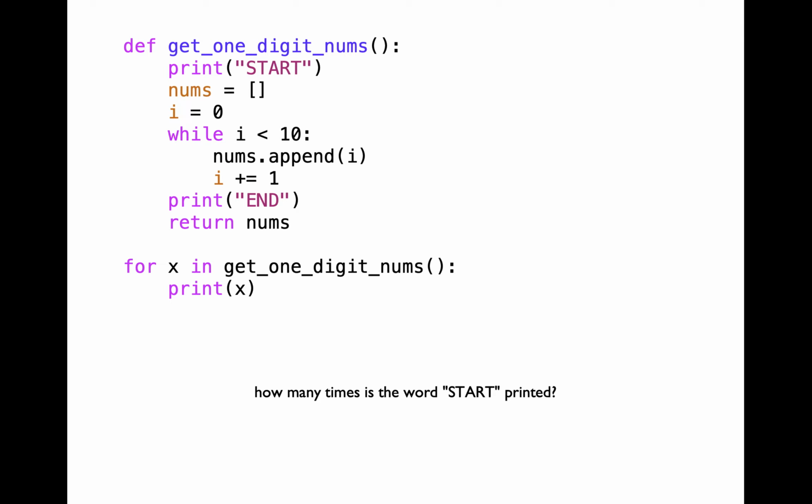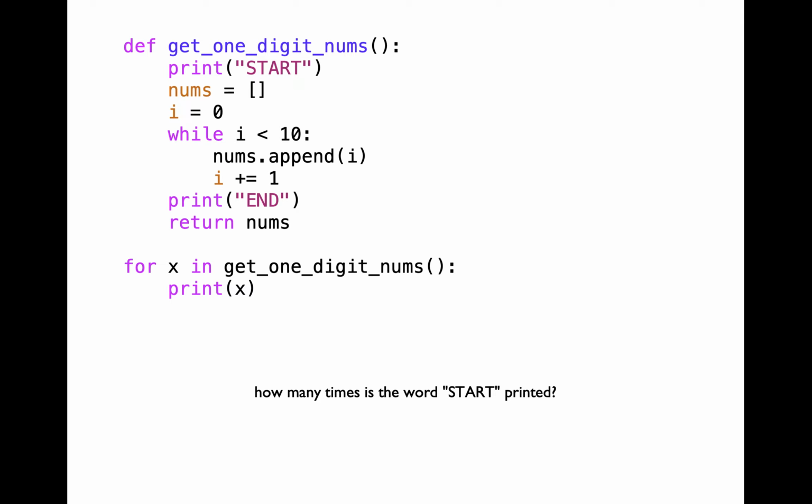If you were thinking the word start gets printed exactly once, then you had the correct answer to my question. Why is that the case even though we are making the function call within a for loop? Whenever you have a for loop of the form for x in some function call, you're going to execute that function call first and you'll be replacing that with whatever is being returned by that particular function. Inside this function, we are only displaying start once. So this code snippet is going to display the word start exactly once.